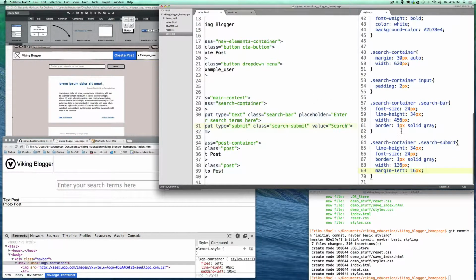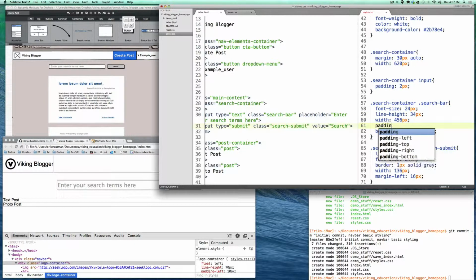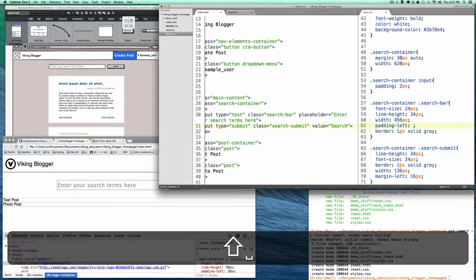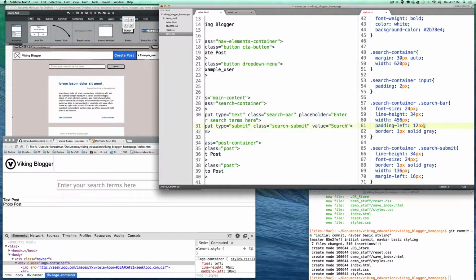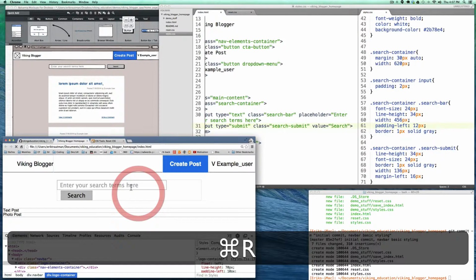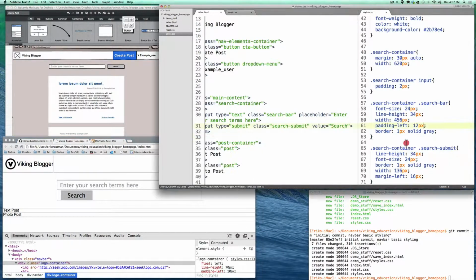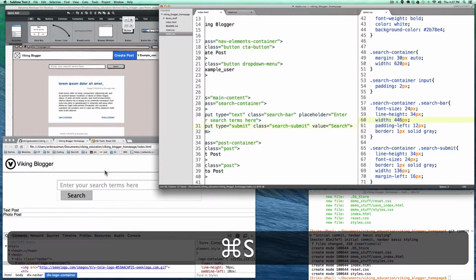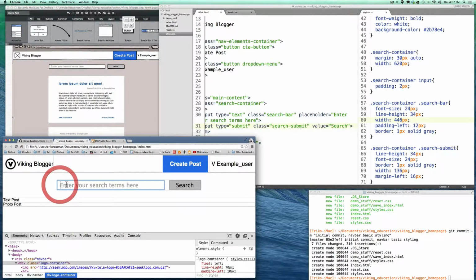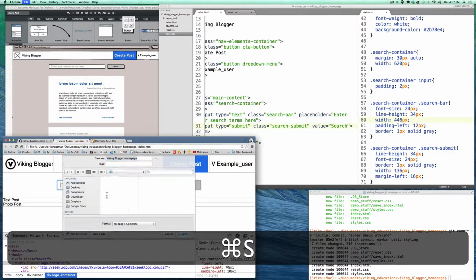So I'm just gonna jump into my search bar and edit the padding left, and instead of 2 pixels, why don't we make that 12 pixels? And then that's going to change some of the other styles. You'll see things get bumped around a little bit. And so that means that we need to reduce the width by 10 pixels. And that should solve everything out. So now the text starts kind of out here in the middle instead of pushing right up against the edge. Small things, but they add up in the end and they matter.